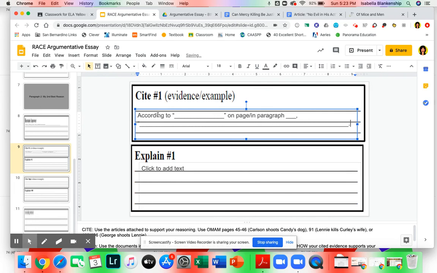How are you going to find evidence? We read so many things. You don't have the papers. What are we going to do? Attached to these assignments are all of the resources that we used. So we really have essentially 3 articles and a book that you can pull from. If you look down here in the box, it tells you the same thing. Use the articles attached to support your reasoning. So the articles attached are these.